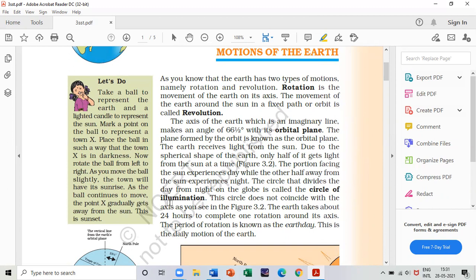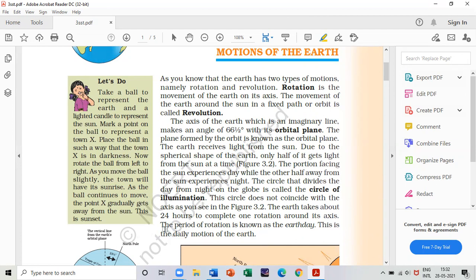So what is your answer about the circle of illumination? That is, the portion facing the sun experiences day, while the other half away from the sun experiences night, and the circle that divides day from night on the globe is called the circle of illumination, and the circle does not coincide with the axis. This much is your answer. And you can underline this line also. It's also important for your MCQ.